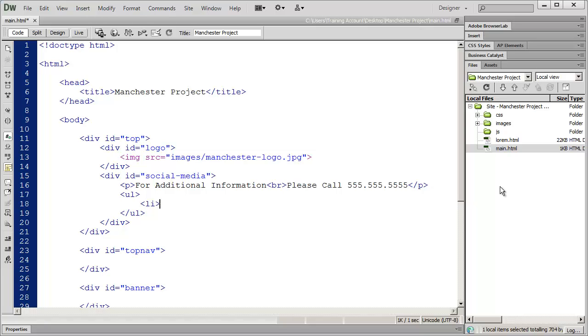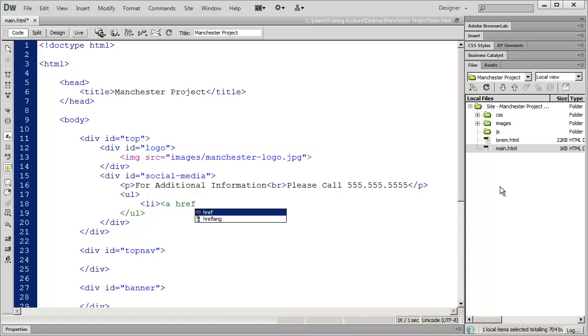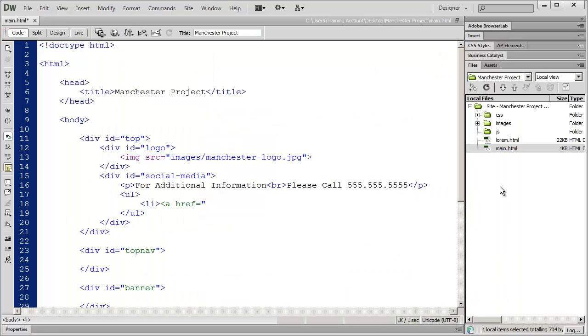And then inside of the list item, we're going to create a link. So with a link, what we do is we start with an A tag. So I'm going to do my opening A tag, and then href equals quote. And the first icon that we had was for Facebook. So I'm just going to type in http://www.facebook.com and then close my quotation marks and then close my bracket.